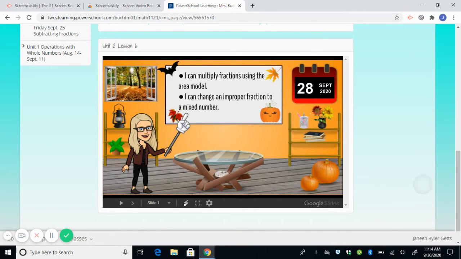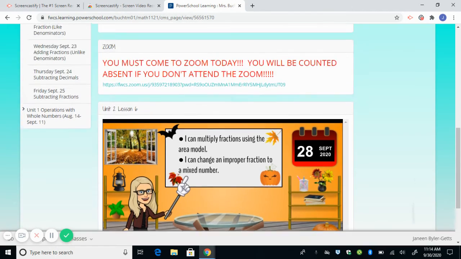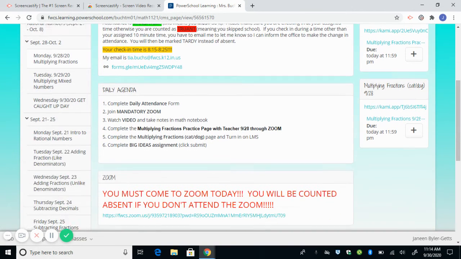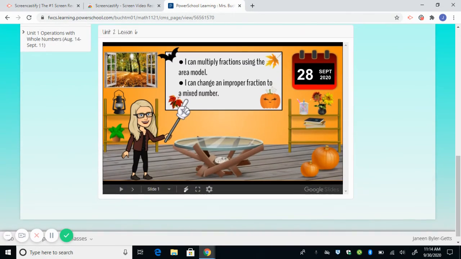Then this is really important. This is called our Bitmoji classroom because that little character right there is a Bitmoji. It's really important that students follow it slide by slide. What happens is kids just come over here and they start clicking and trying to do assignments without watching the videos or listening to instruction.